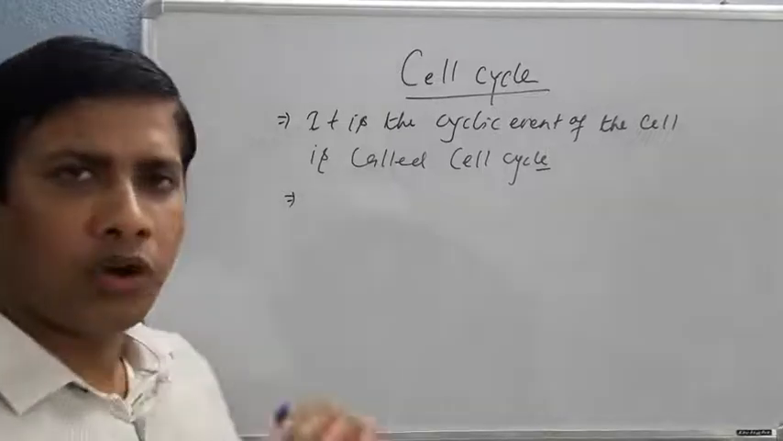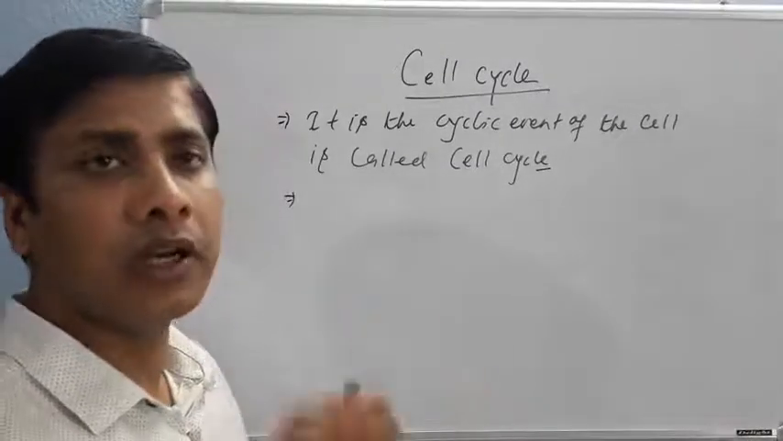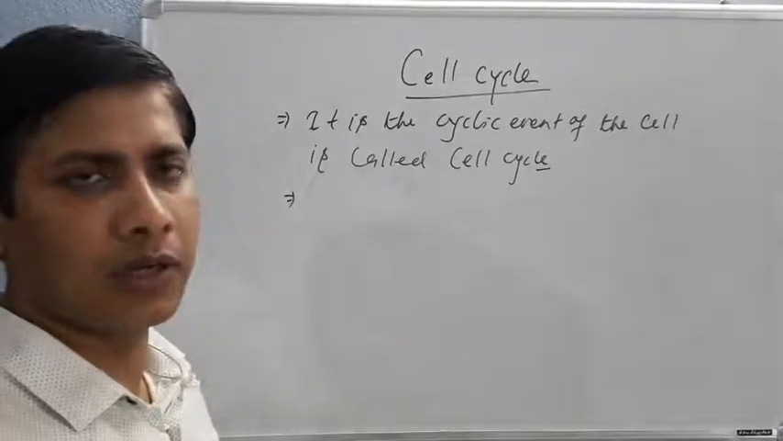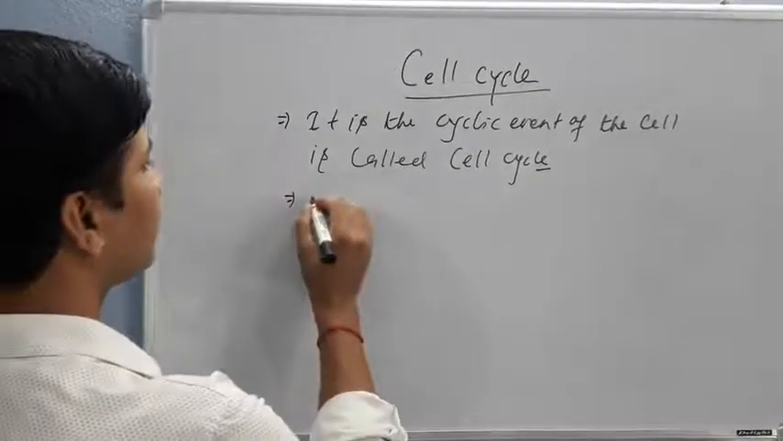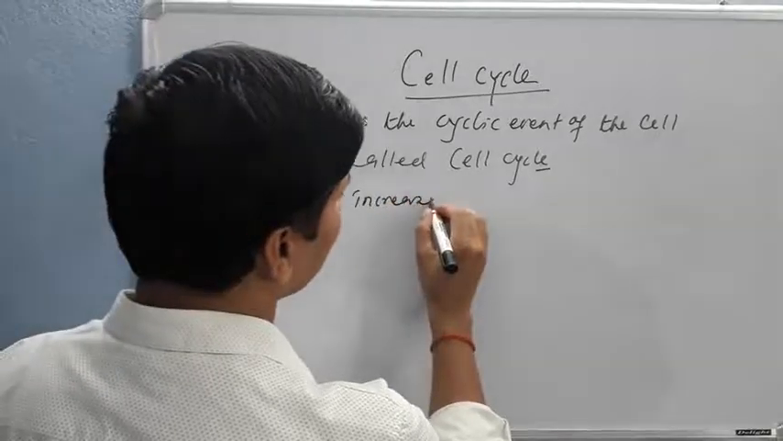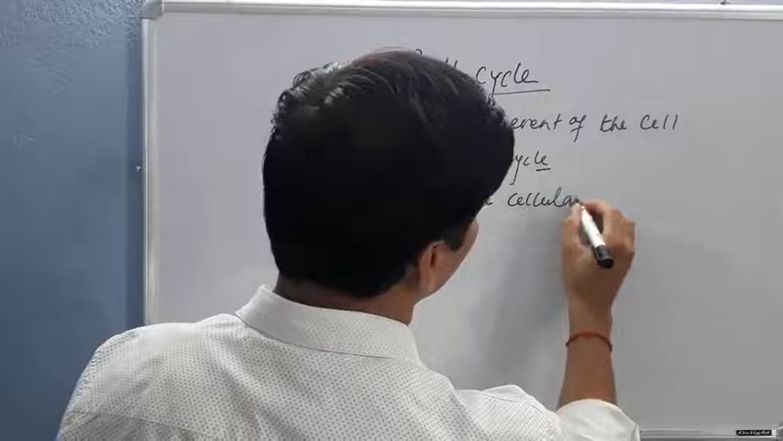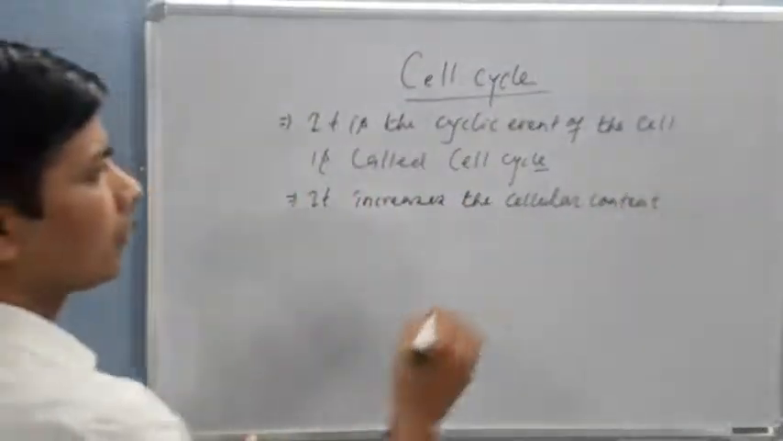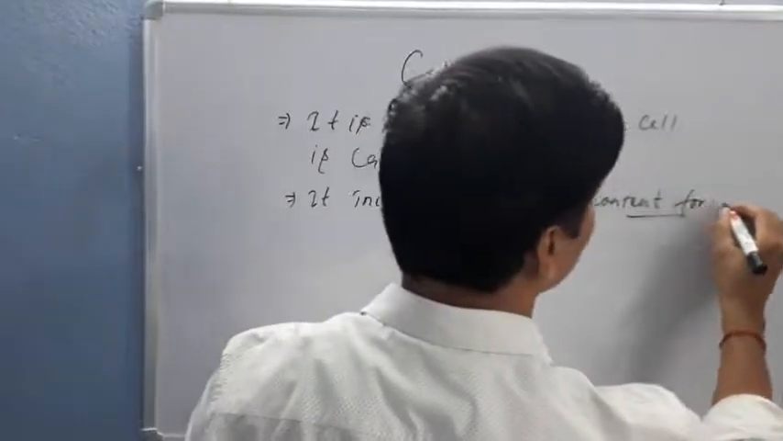the cell performs all its activities, that is, it increases its cellular content, and thereafter, containing the cellular content, nuclear division will take place. It increases the cellular content for division.